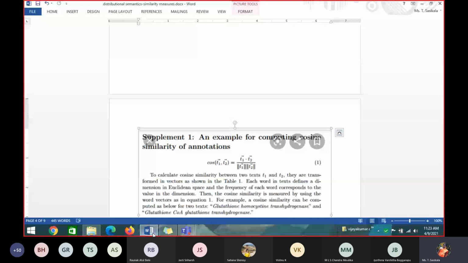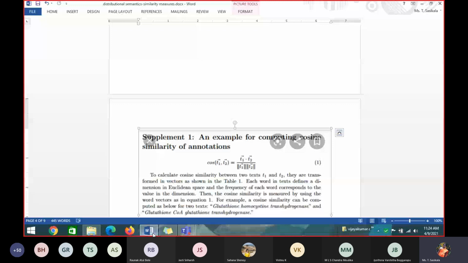The first row is for text 1, the second row is for text 2. And you write all the words above the table. What are the words which you have? Glutathione, homocysteine, transhydrogenase. Then again glutathione is there, no need to type it again. COA. Again glutathione is there, no need to type it again. Transhydrogenase is already there, so no need to type it again.